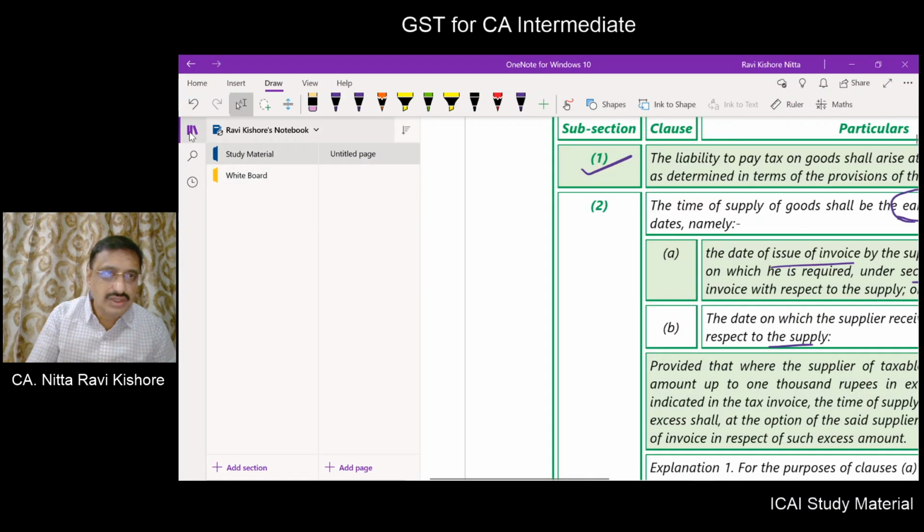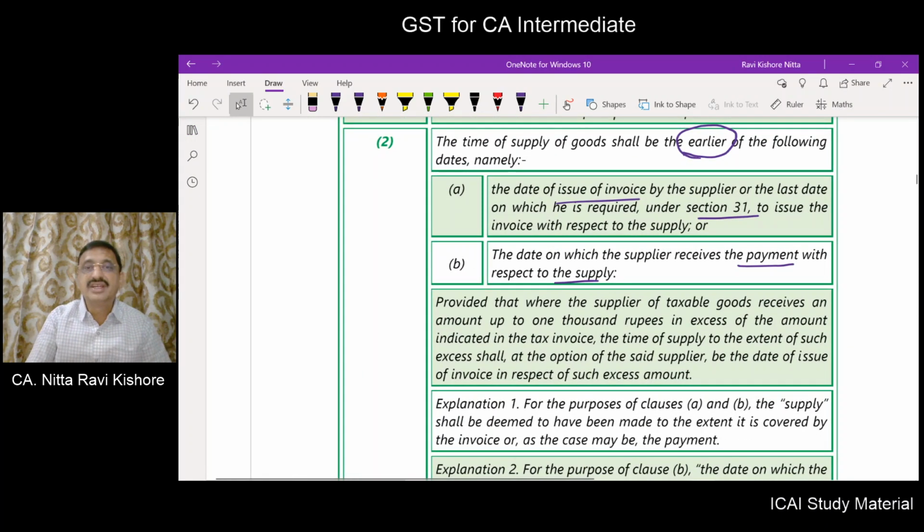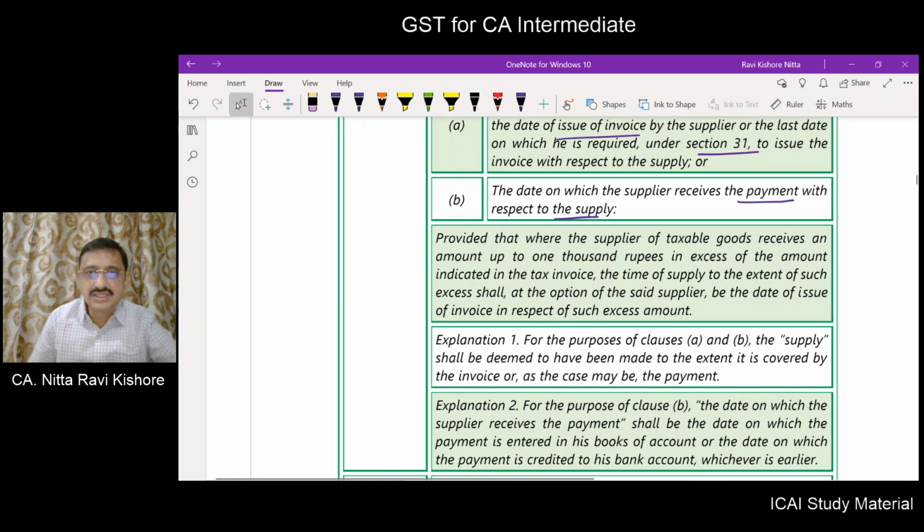Next, we will move on. Provided that there is a provision to this, where the supplier of taxable goods receives an amount of up to 1000 rupees in excess of the amount indicated in the invoice, the time of supply to the extent of such excess shall, at the option of the said supplier, be the date of issue of invoice in respect of such excess amount.